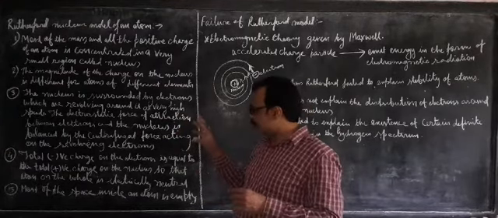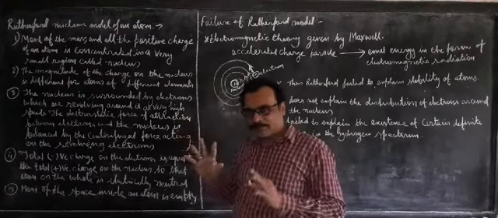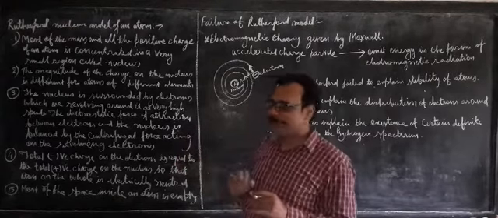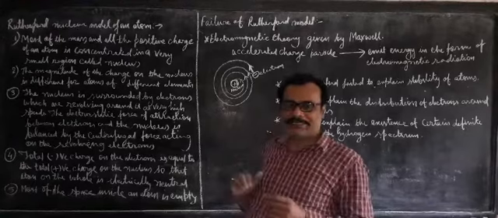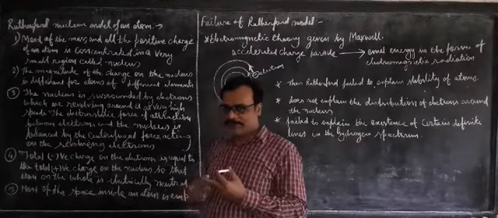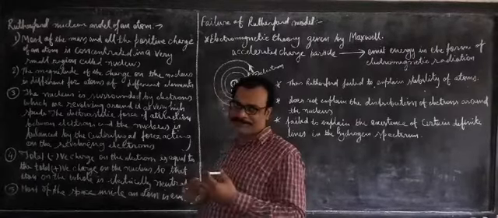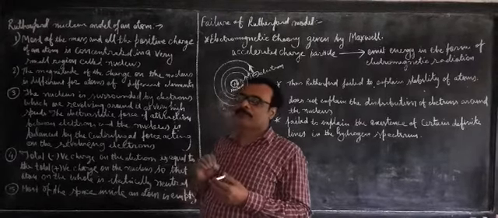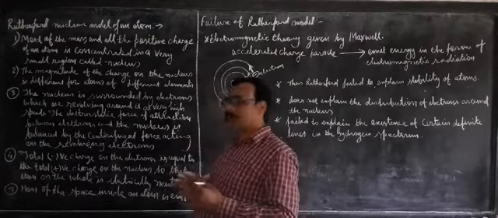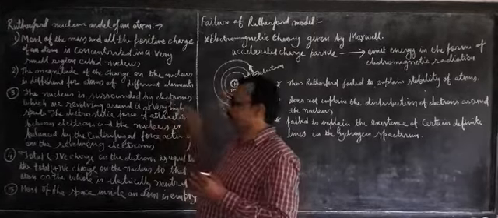Now since electron and proton both are charged particles, there will be an electrostatic force of attraction between them. The nucleus is positively charged and the electron is negatively charged, so there will be an electrostatic force of attraction between the nucleus and the electrons.